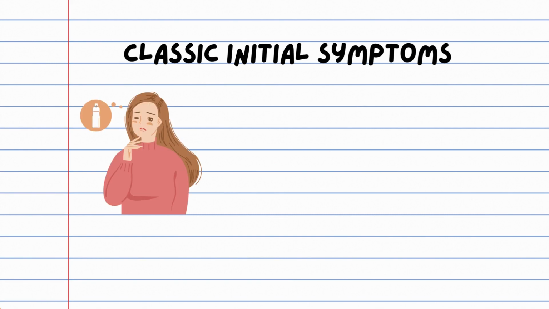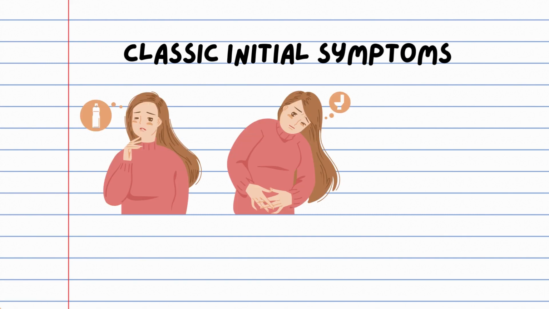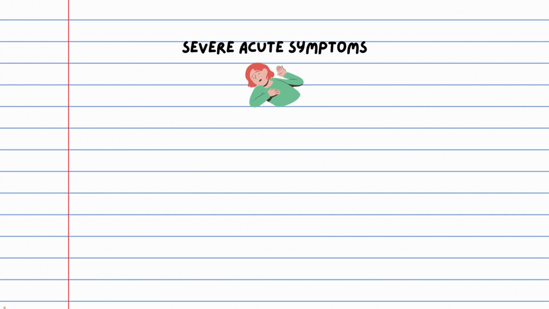Symptoms that are classic in diabetes are increased thirst, increased urination, and increased hunger. But if left untreated, it can cause symptoms as severe as loss of consciousness, seizures, and even coma. Long-term complications include permanent damage to the eye, nerves, kidneys, and blood vessels. While there is no cure for diabetes, it can be controlled.